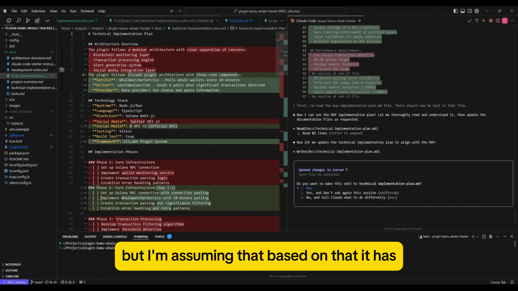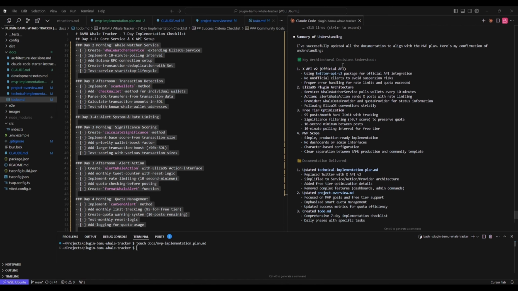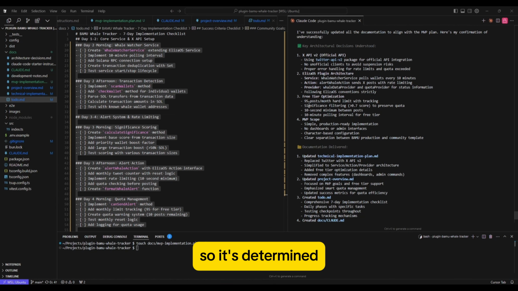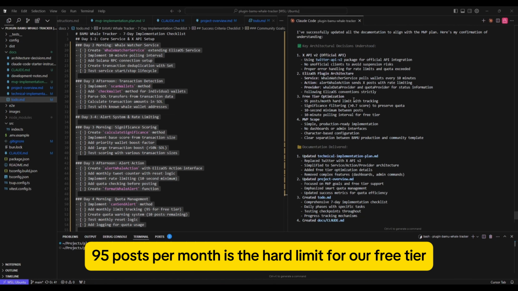Okay, so Claude Code is finished with its task based on that prompt that we gave it. You can see here now the summary of understanding. It's given us a response as it's finished. I've successfully updated all the documentation to align with the MVP plan. Here's my confirmation of understanding. Key architectural decisions understood. XAPI v2. ELIZA OS plugin architecture. The free tier optimization, so it's determined 95 posts per month is the hard limit for our free tier on the XAPI. MVP score, simple production ready implementation.